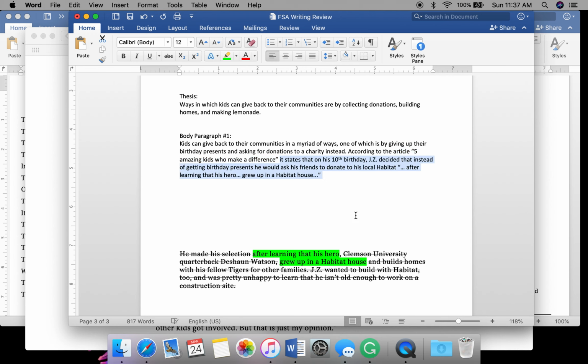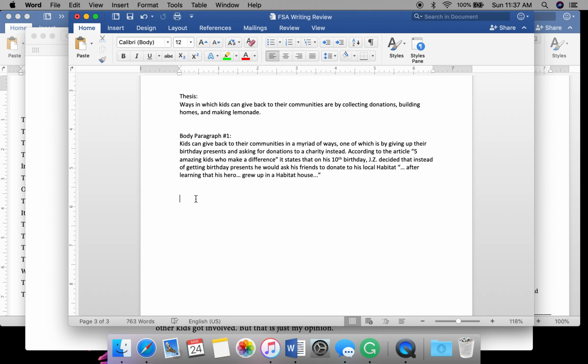So transition, according to the article, source, 5 Amazing Kids Who Makes a Difference, source info. It states that on his 10th birthday, Jay-Z decided that instead of getting birthday presents, he would ask his friends to donate to his local habitat after learning that his hero grew up in a habitat house. Very good. Let's do one more. One more piece of source info.